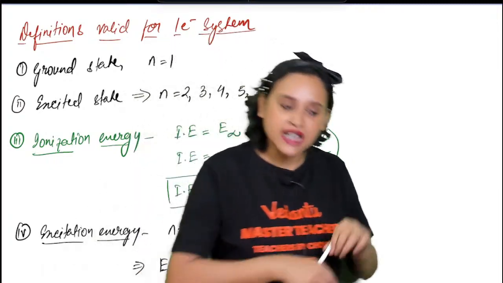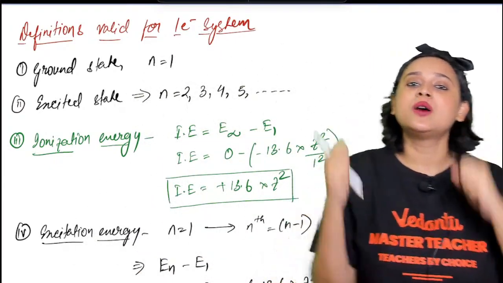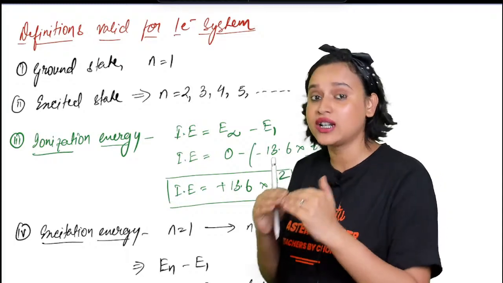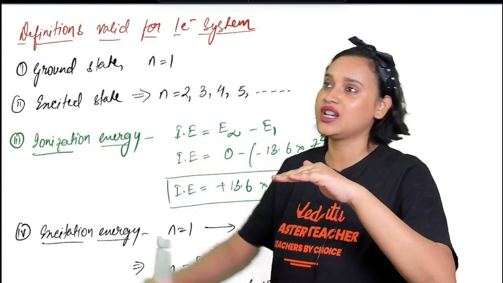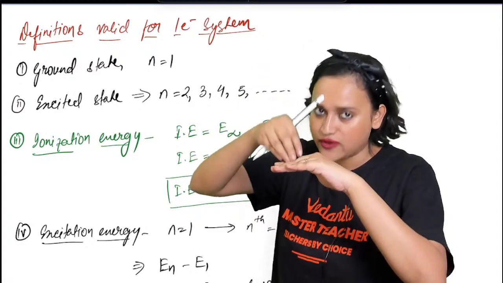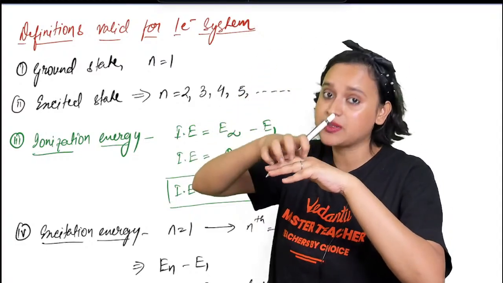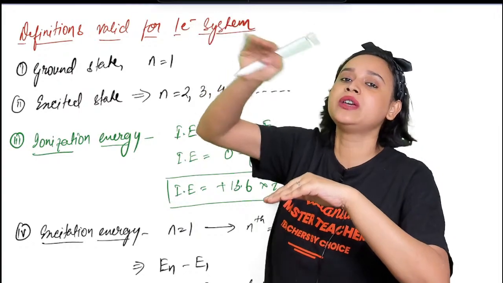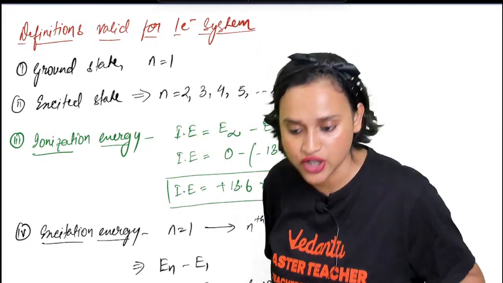The electron will need to absorb some energy, because you need to understand that the ground state is in a lower energy level. The excited state is in a higher energy level. How do you match it up? You have to accept some energy. Only then you will be able to fit into that excited energy level.